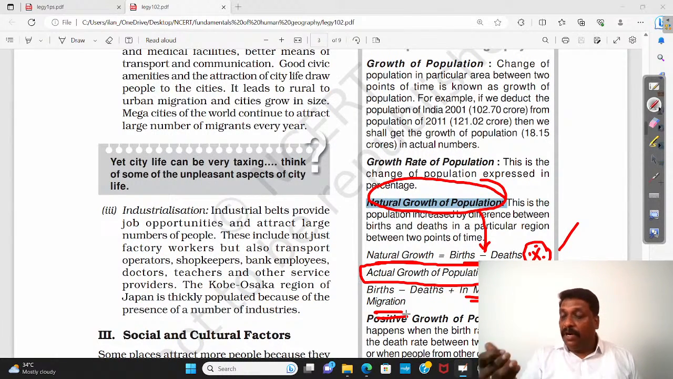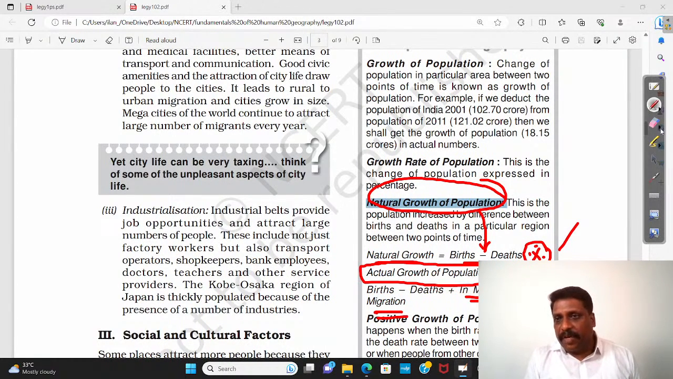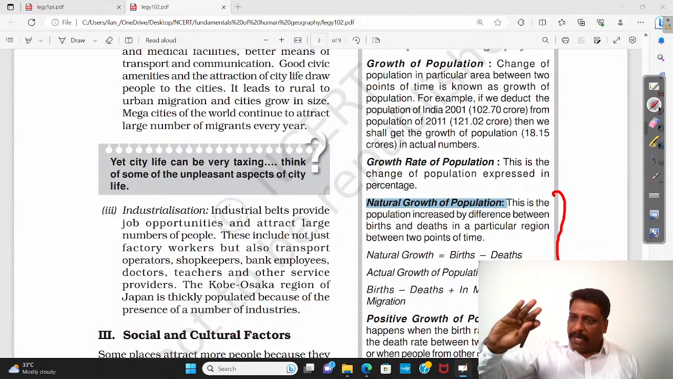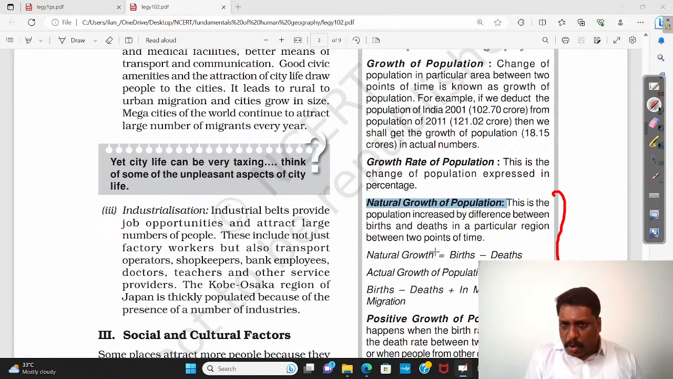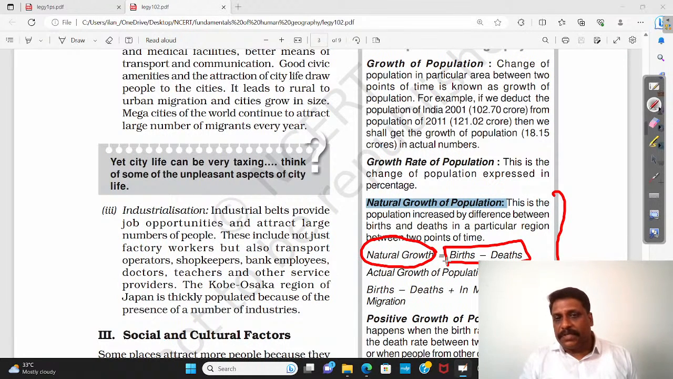Migration includes both inward and outward, right? Immigration as well as emigration, both. Emigration is outward, immigration is inward. So this is very, very important. You may note it down also, right? When I talk about population, natural growth is the difference only between birth and death. If the number of births is more than the number of deaths, the population will increase. Otherwise, it is going to decrease. But actual growth of population also includes migration, right?